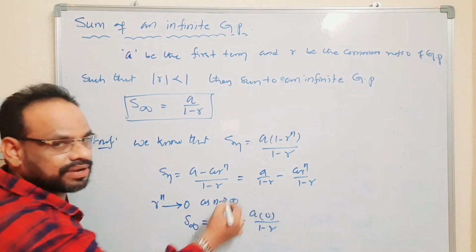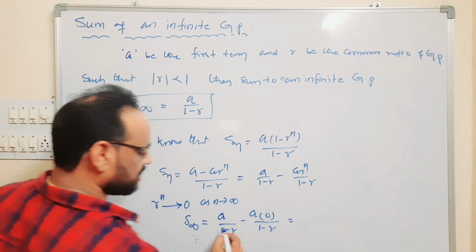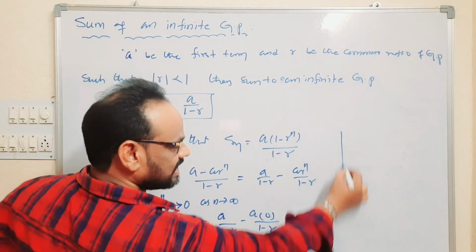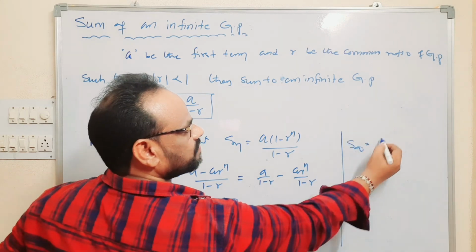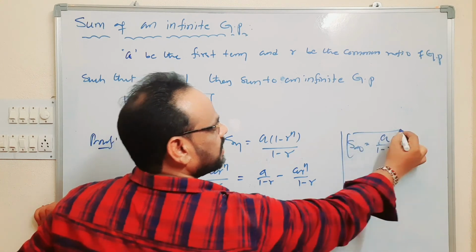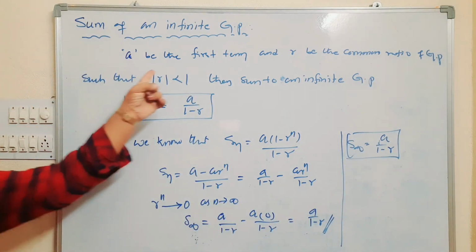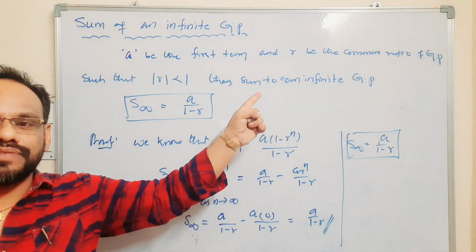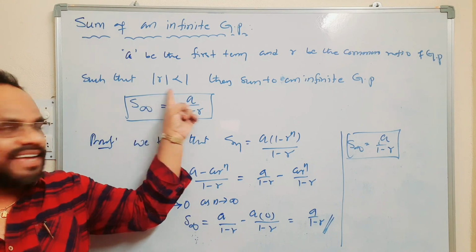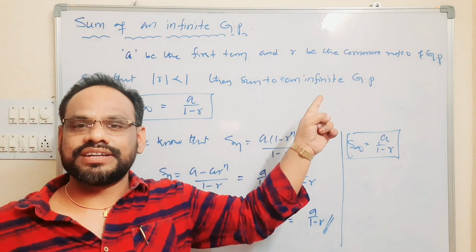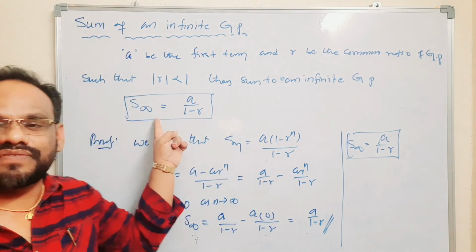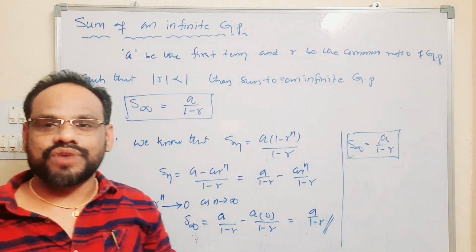This term total becomes 0. That is equal to, we get a by 1 minus r. Therefore, S infinity is equal to a by 1 minus r. When a is the first term and r is the common ratio, such that mod r is less than 1, then the sum to an infinite GP is denoted by S infinity, and S infinity is equal to a by 1 minus r.